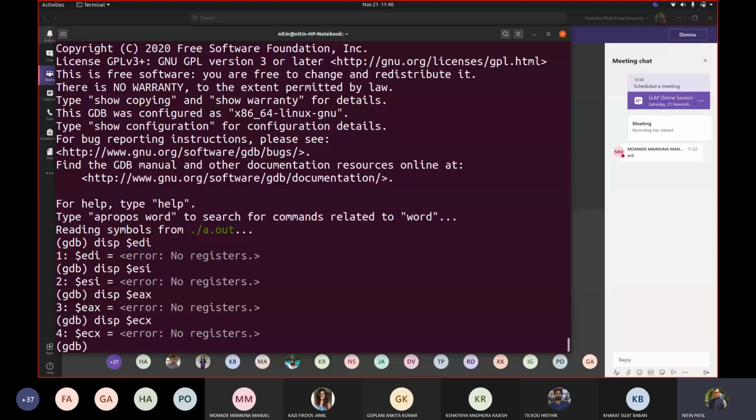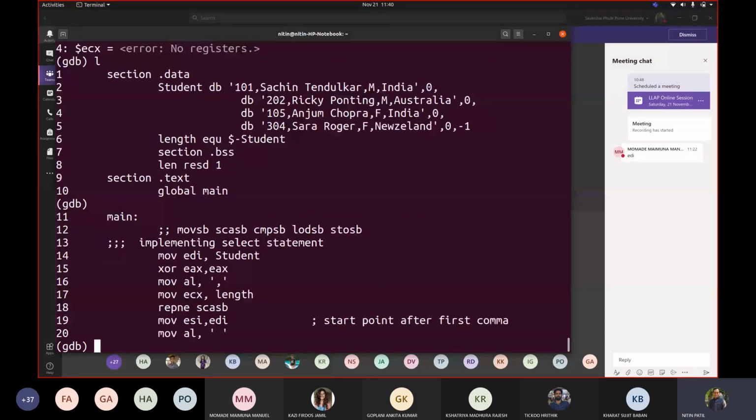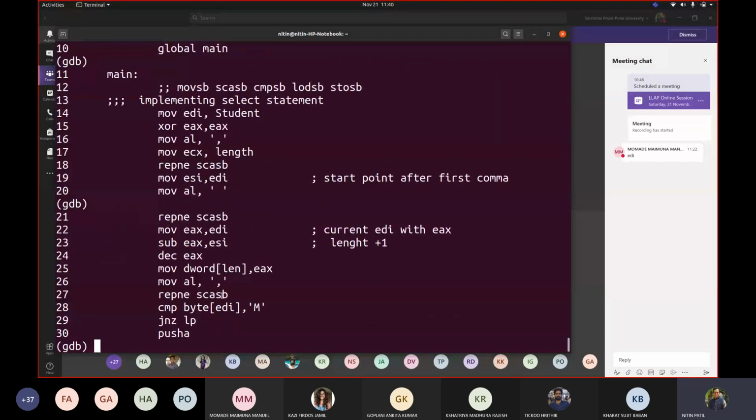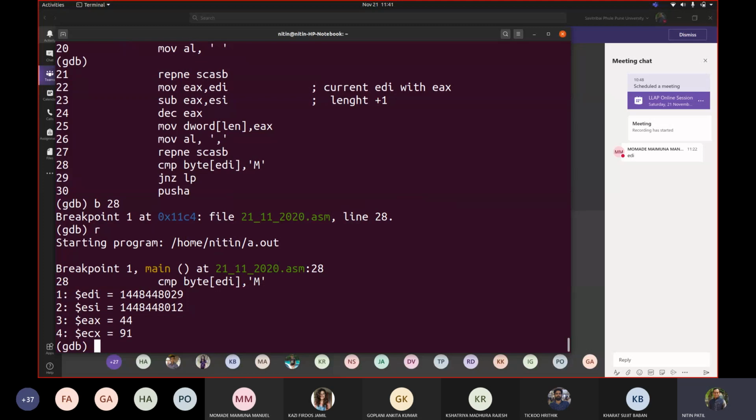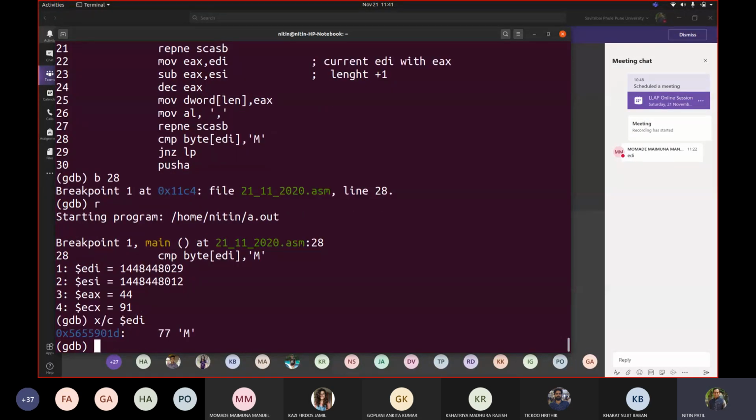Fine. For the breakpoint aspect, we already saw that it reaches this M. So I will put a breakpoint here directly, on breakpoint 28, so that it executes the previous things automatically. If I say run, it executed all things. Now I have this available with me. Now it is comparing EDI. If I display /c, no, I have to write X because EDI is pointing to an address. So examine memory contents of EDI. It is displaying me M. Now this M is matching.